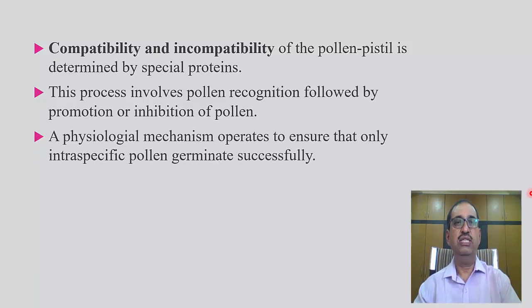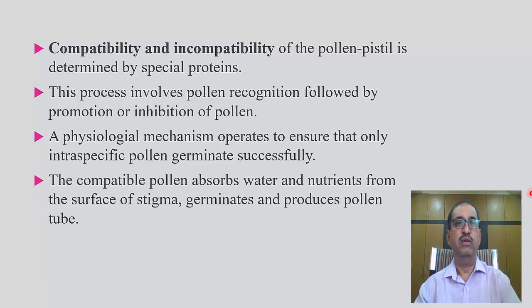A physiological mechanism operates to ensure that only intraspecific pollen germinate successfully. The compatible pollen absorbs water and nutrients from the surface of the stigma, germinates and produces a pollen tube.